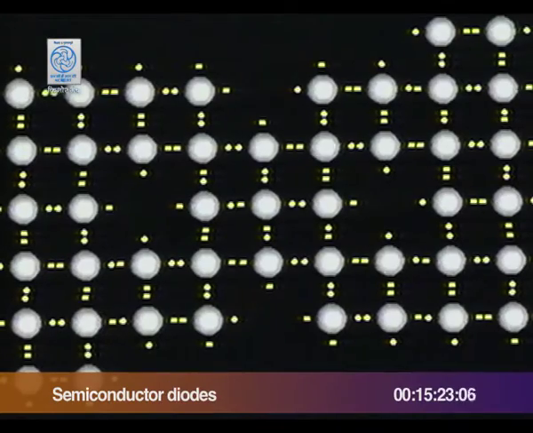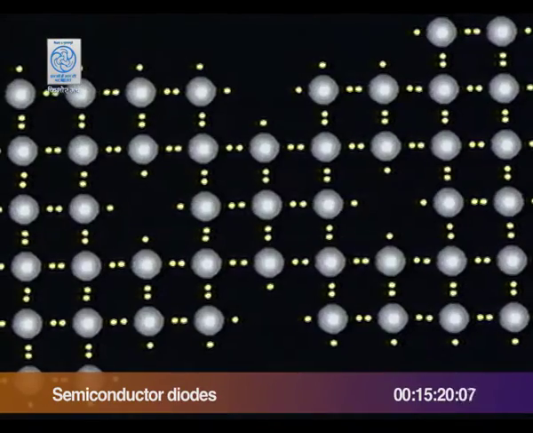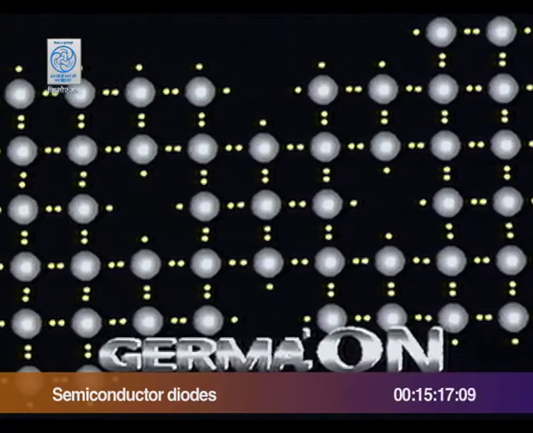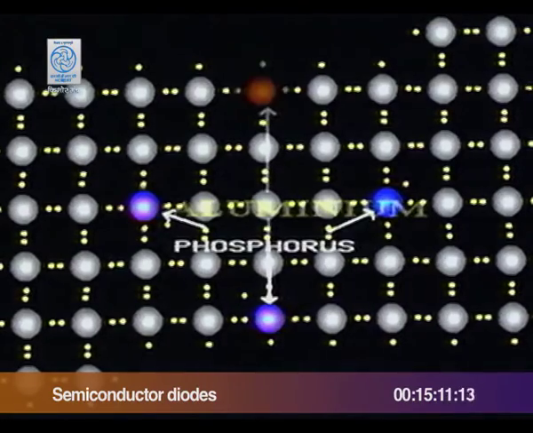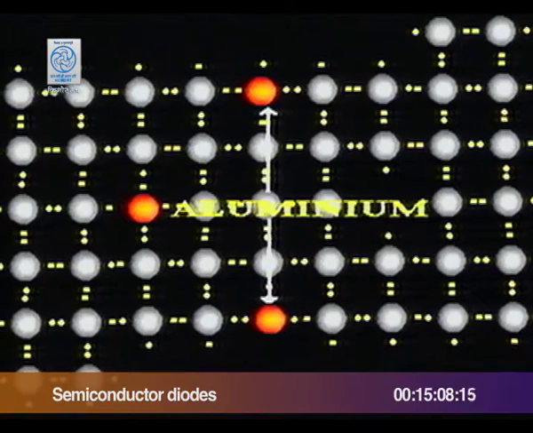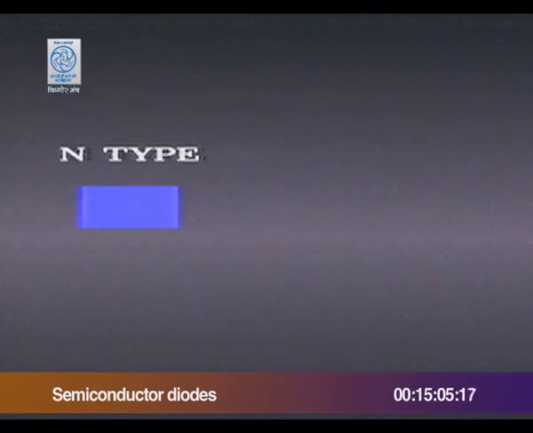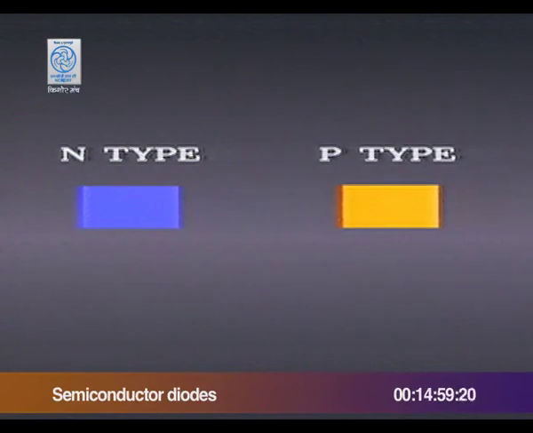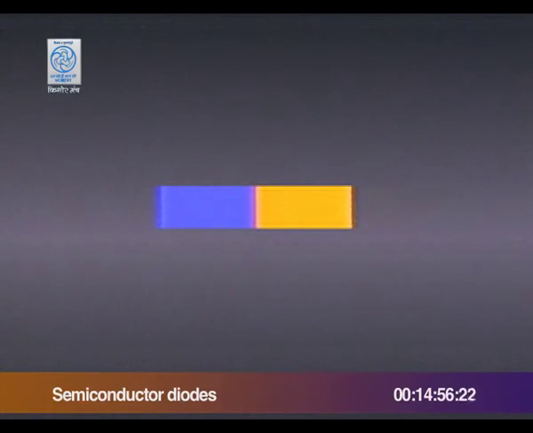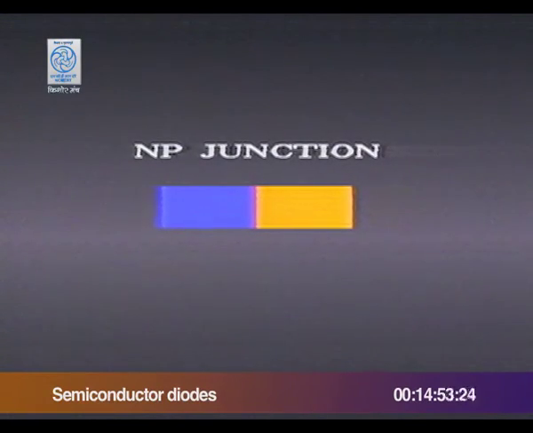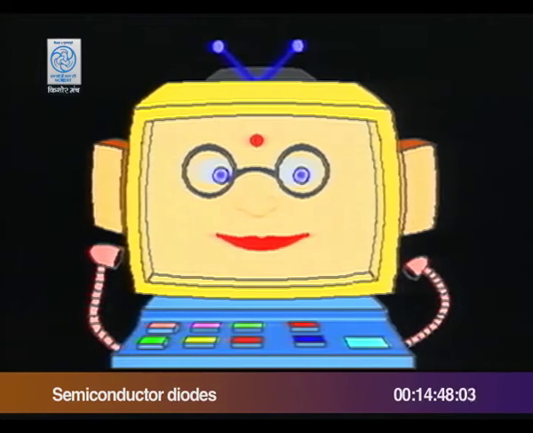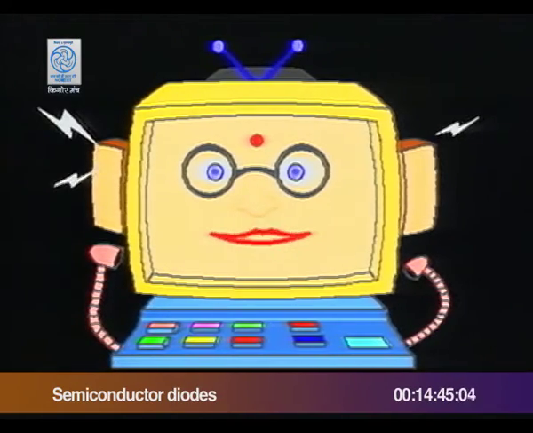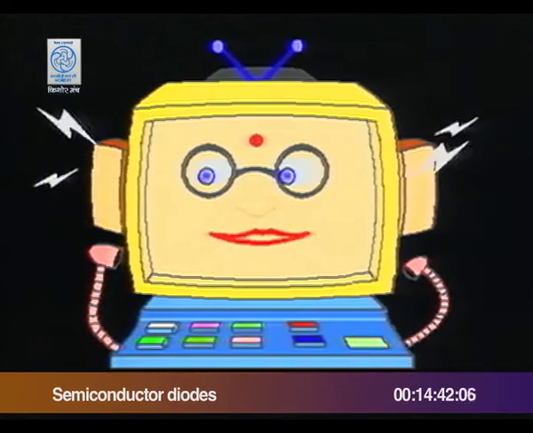A semiconductor diode is made up of a semiconductor metal like silicon or germanium, which are doped with some other elements like phosphorus or aluminum. There are two kinds of semiconductors, N-type and P-type. A diode is a piece of semiconductor which is on one side N-type and on the other P-type. But how does it allow electron flow in one direction only? It may be a bit difficult, so follow carefully.